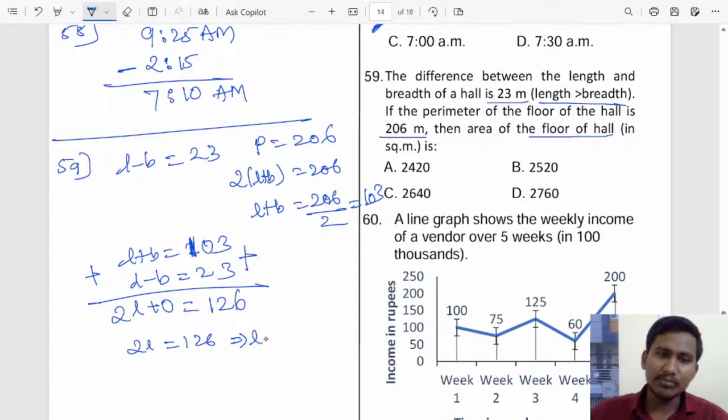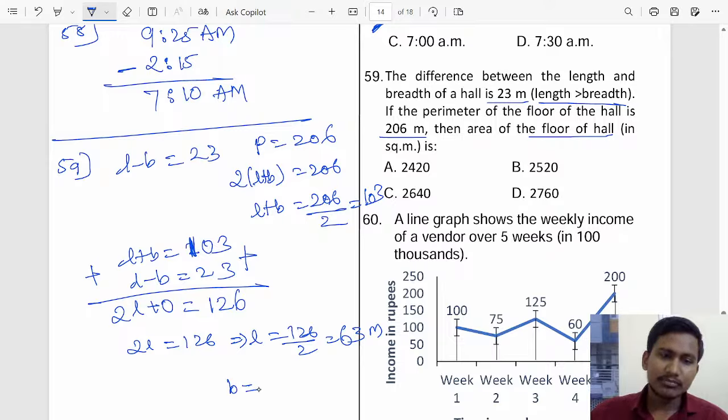So length will be 126 by 2. 2 sixes are 12, 2 threes are 6. That is the half of 126. So length is 63 meter.